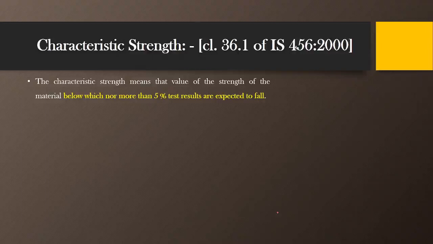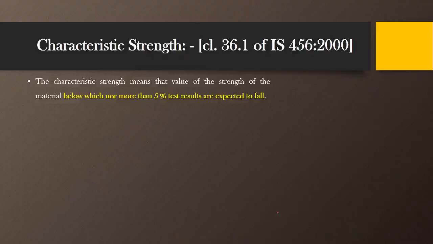It means that if you take a particular material, for example concrete, then for the concrete we have to perform the compressive strength test on cubes of dimensions 150 mm by 150 mm by 150 mm.